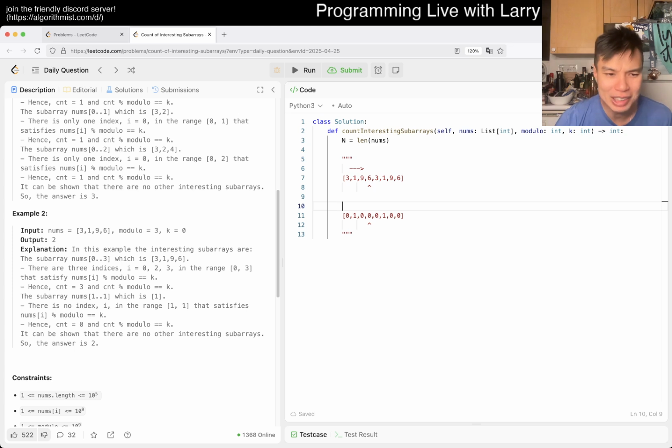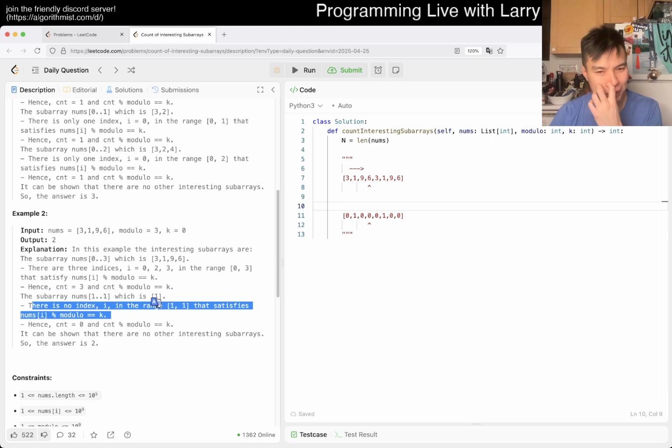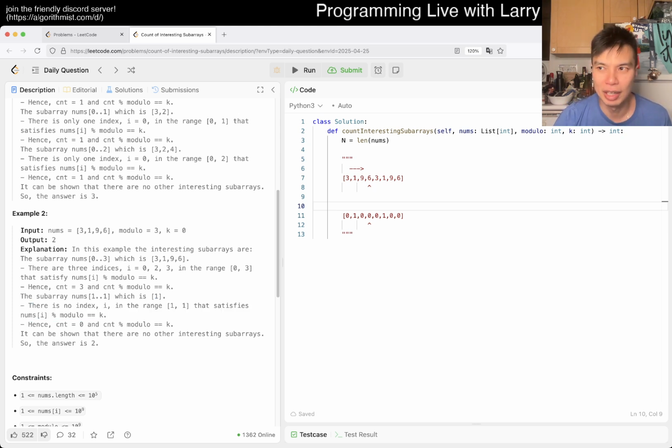I think there is some, I was just thinking about this edge case. I don't know if it's an edge case, but you have to be careful. I think this only happens when k is equal to 0. But the idea that you have a 0, or not even 0, huh? Actually, maybe I do have to be a little bit careful. Maybe I am wrong, actually. No, I am wrong. Sorry. I'm a little bit wrong, but it has to be more precise.